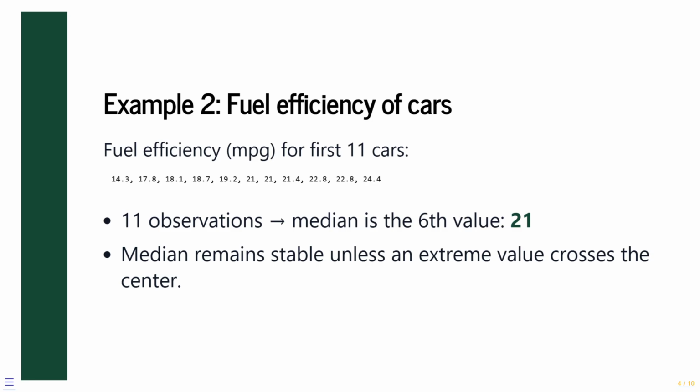Even if one of the cars had extremely poor or extremely high fuel efficiency, the median would remain stable unless that extreme value crossed the center of the ordered data. This example illustrates why the median is often reported for performance measures like fuel economy, commute times, or household expenses, contexts where a few extreme cases should not define what's typical.